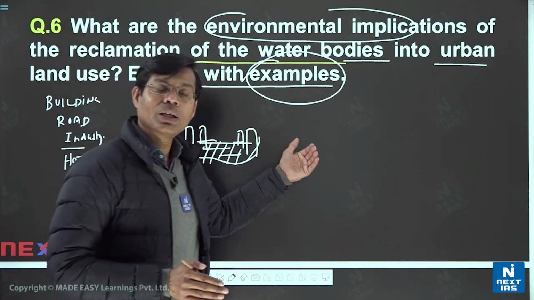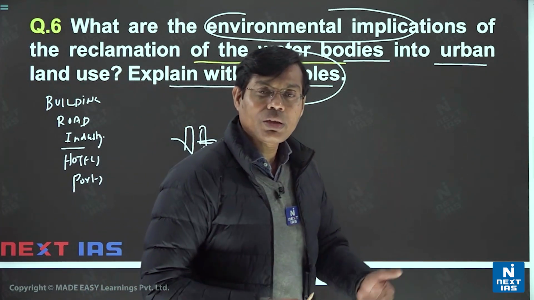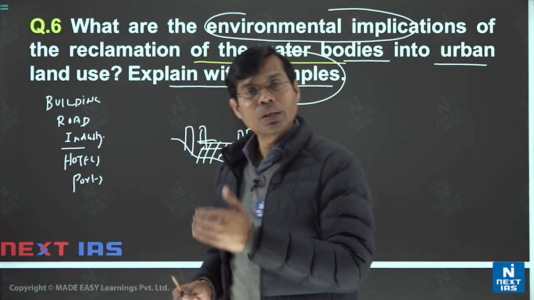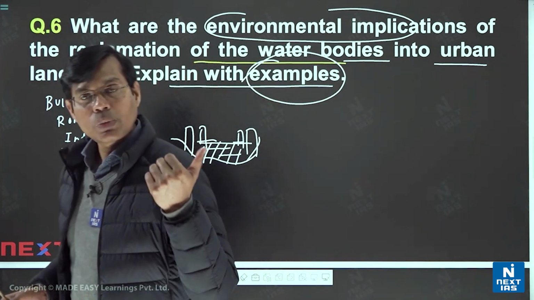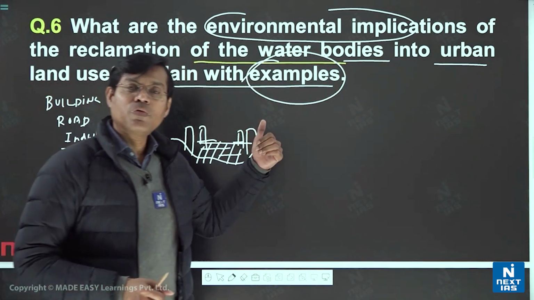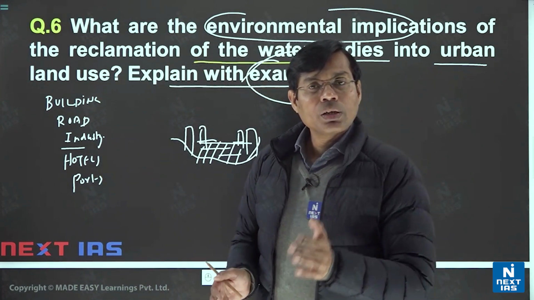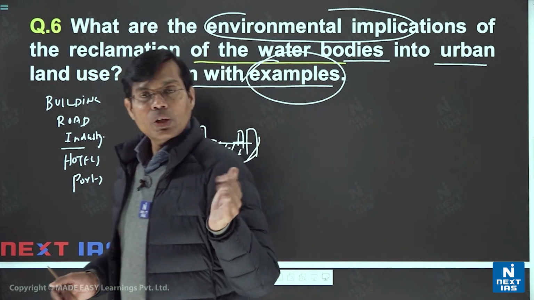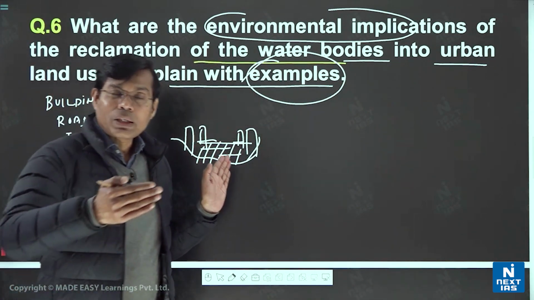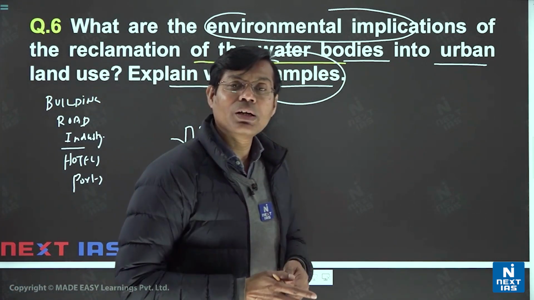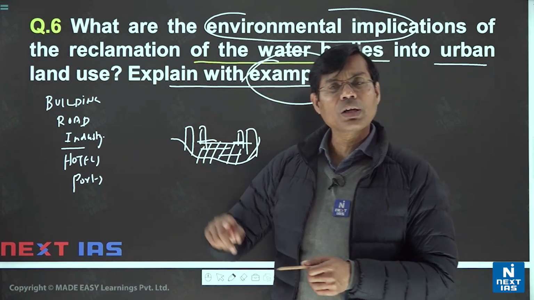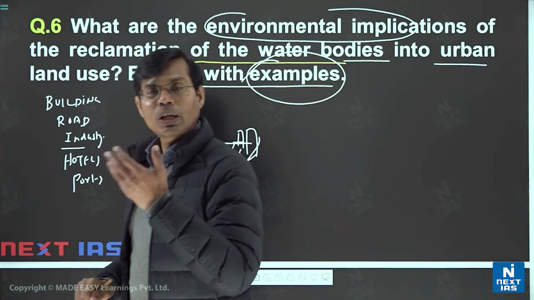Same with Chennai, the Adyar River. Same with the Musi River of Hyderabad. Same way the Mula-Mutha River of Pune. Same way in Srinagar, the Jhelum River has been encroached a lot. Even on the Patna side, even the Ganga bank. So any big river, small river, you will see encroachment is very common.